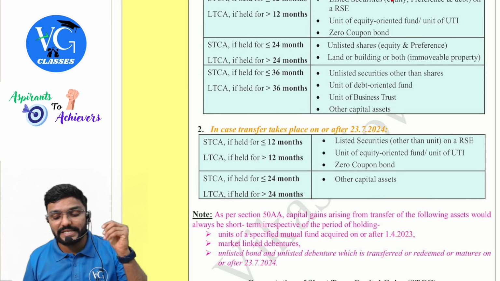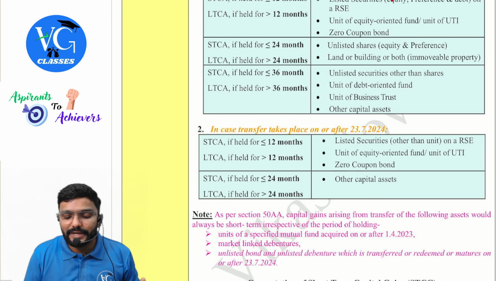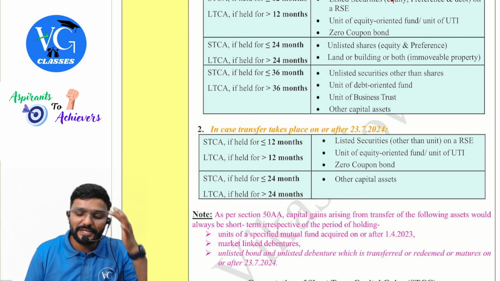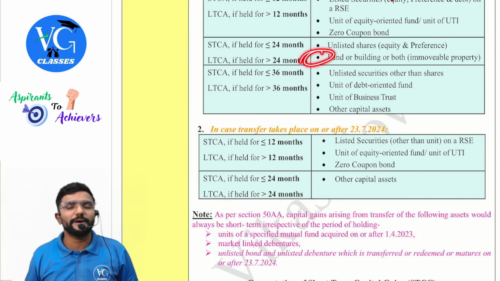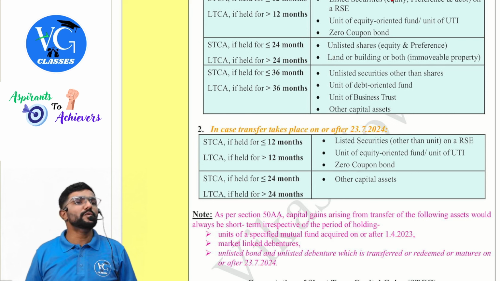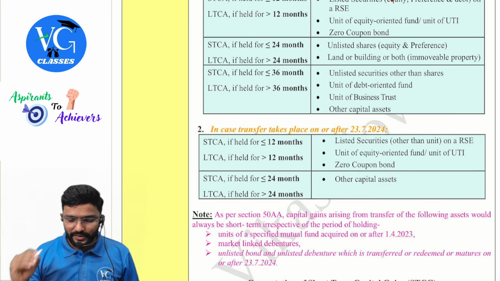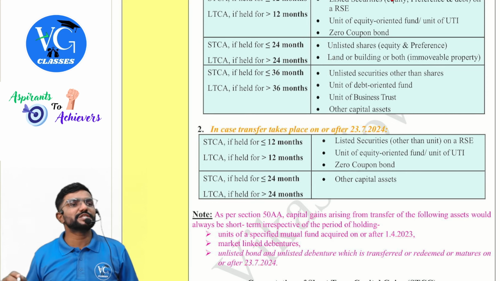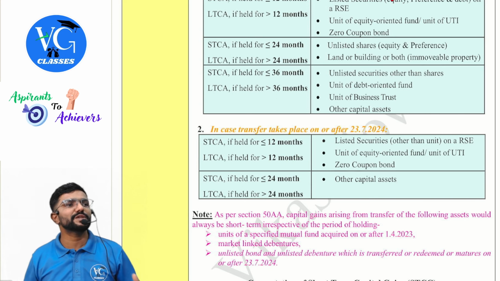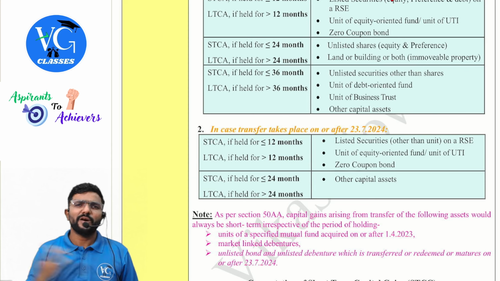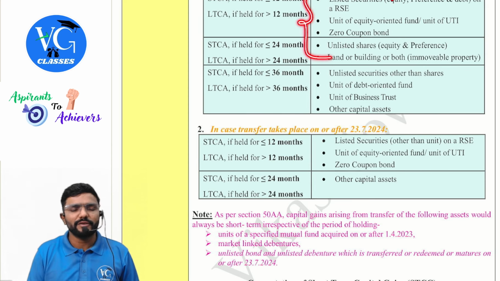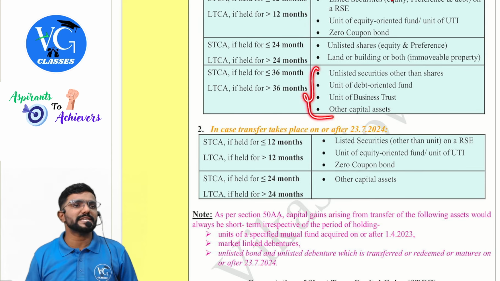Sir, what if it is unlisted debt? It will come here, other than shares. Please be careful. Unlisted shares, equity and preference, then land or building or both, which we also call immovable property, guys. For that, the period of holding is 24 months. If you have held it for more than 24 months, long term, if not, short term. Then all other assets, remember this too, all other assets fall under 36 months.